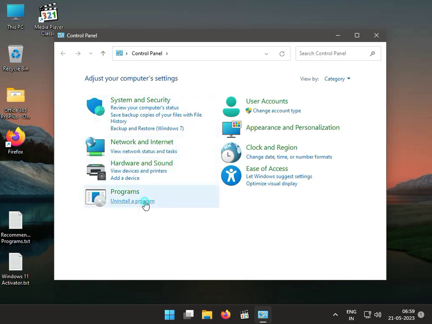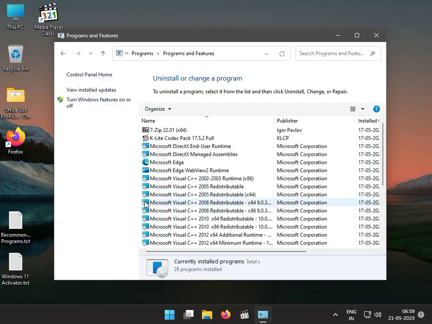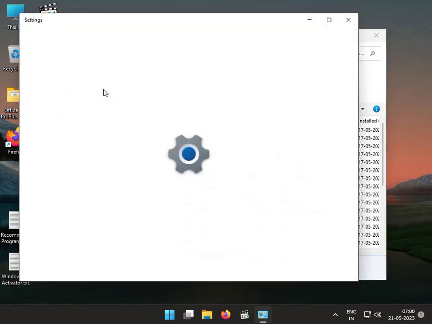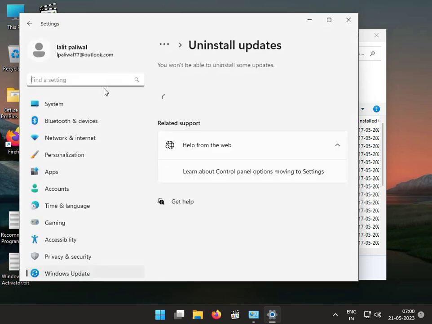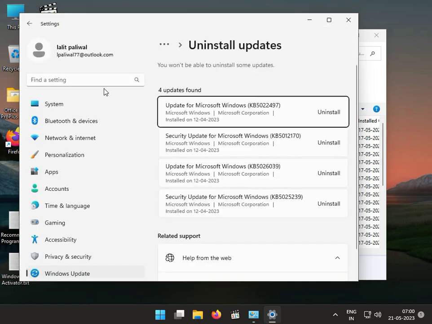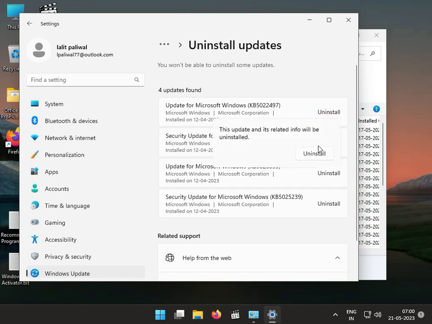Then click Uninstall a program, View installed updates. You can select and uninstall the latest one, and you can try one by one. Uninstall this one first and then check it again and use.